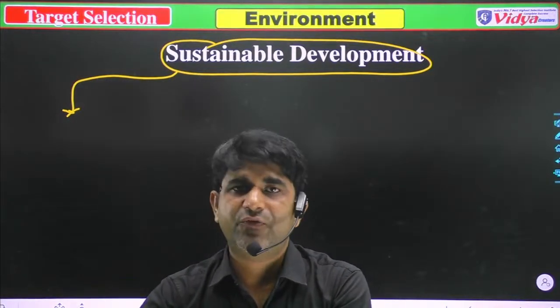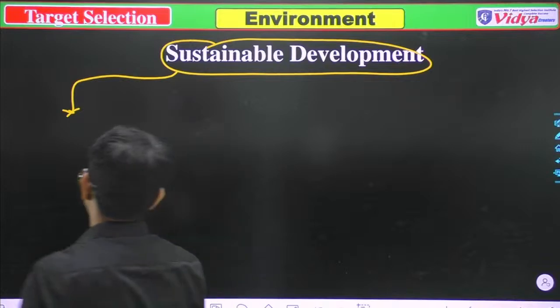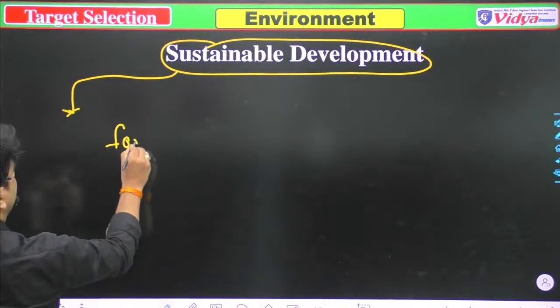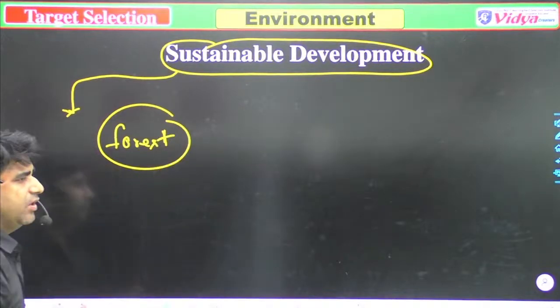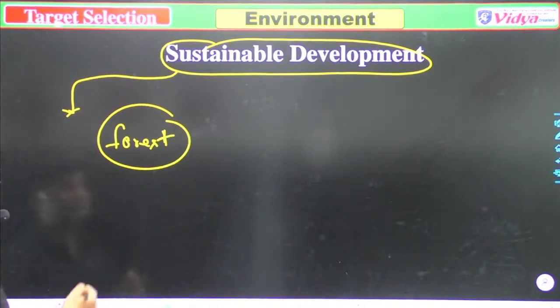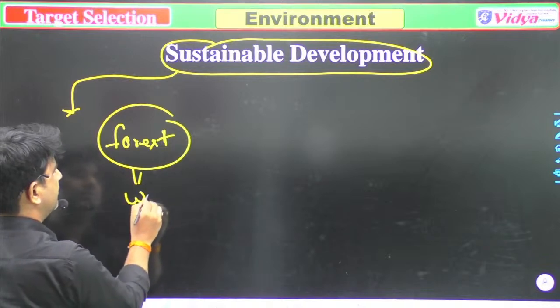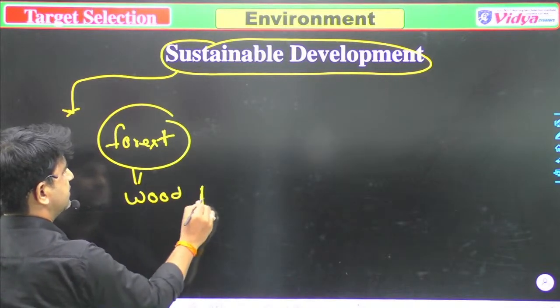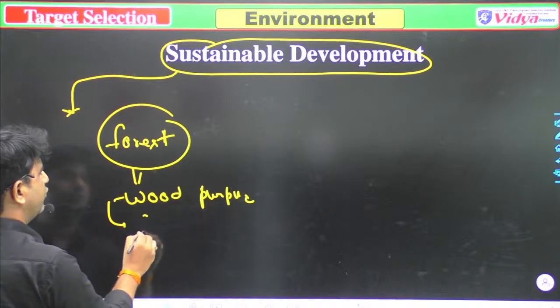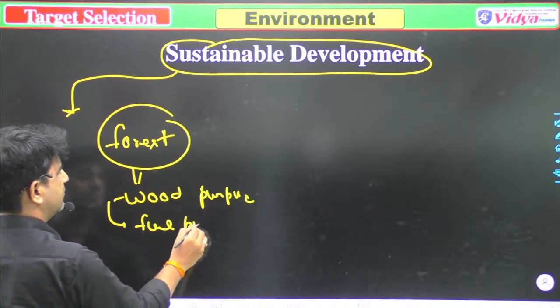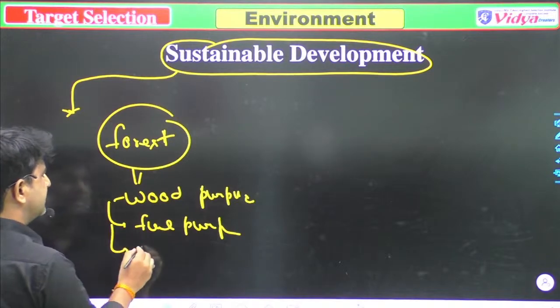Suppose we have a huge forest, and our need today is for wood, or for fuel, or for industrial development.